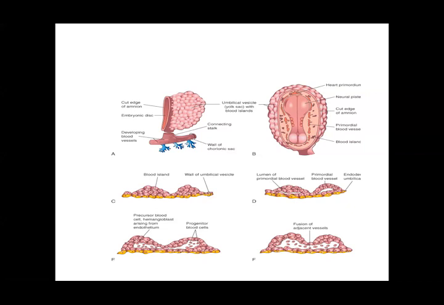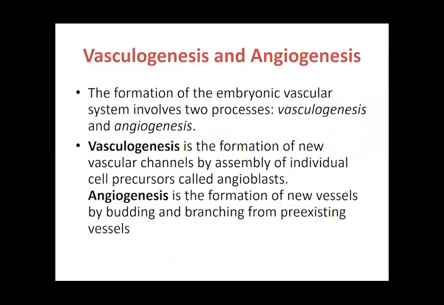The upper two pictures show you that the initial portion is going to form in the umbilical vessel, that is near the yolk sac. The blood vessels are formed in the connecting stalk, and then on the outside in the extraembryonic mesoderm. There are certain areas which first start the formation of the blood vessels, and ultimately this is going to expand. So that is why that picture shows you the primordial blood vessels. This is all happening in the third week.